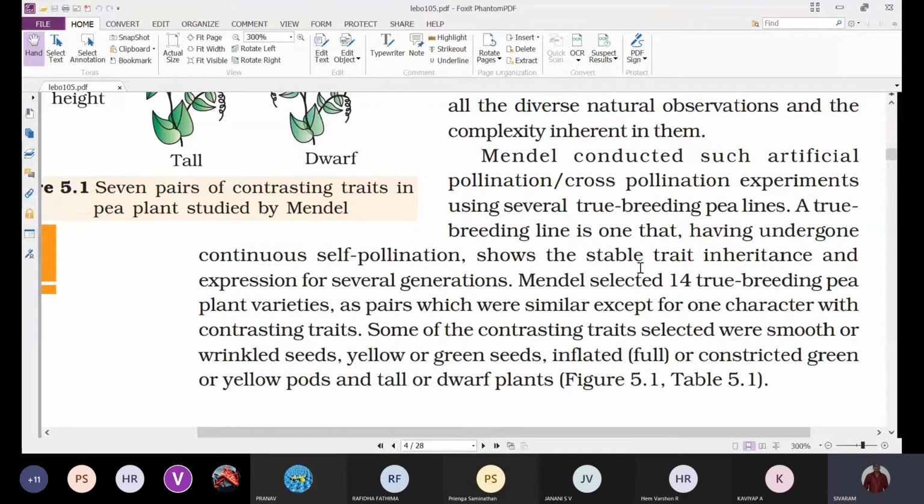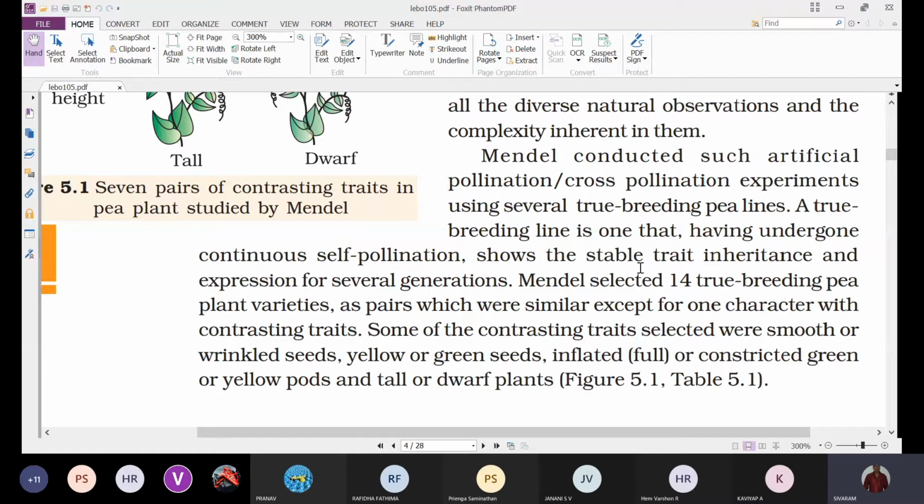That means if you take tall, capital T, both the alleles are the same. If we take dwarf, small t. If he has taken flower color violet, capital V, capital V. If he has taken seed color yellow, capital Y, capital Y, and small y for green. So always he selected the homozygous for that trait.